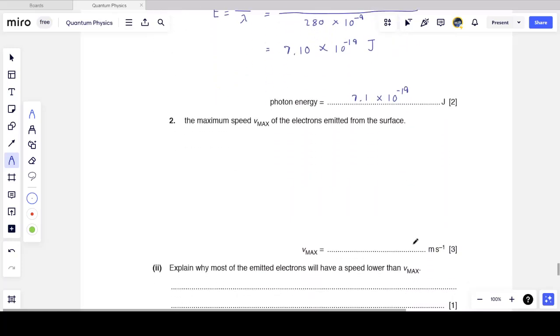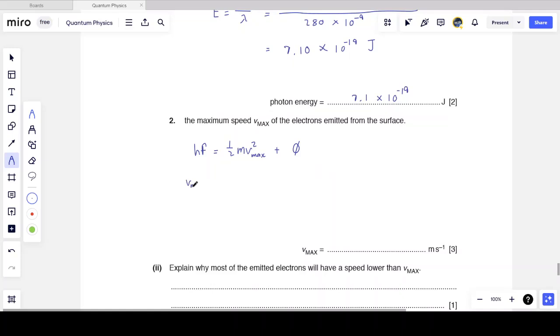We are then asked to calculate the maximum speed of the electrons that are emitted from the surface. So I'm going to have to write the photoelectric equation out. hf, the incoming photon, is equal to 1/2 times the mass of the electrons times the maximum speed squared, which is the kinetic energy of the electrons, plus the term for the work function energy.